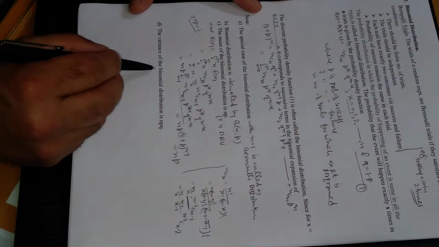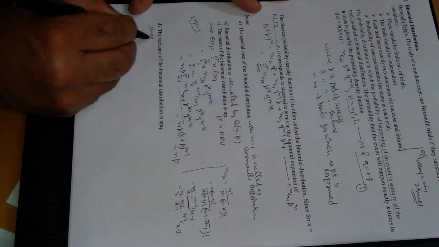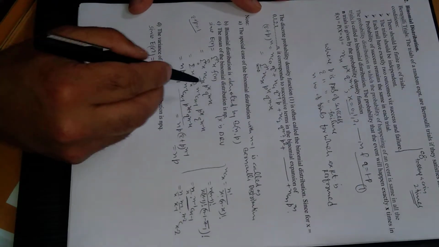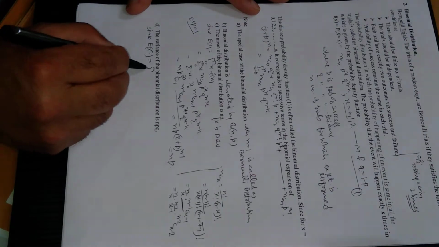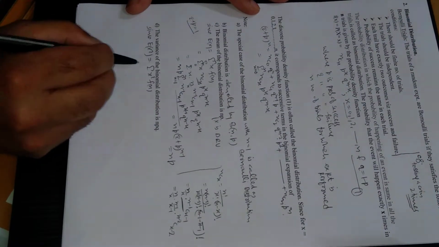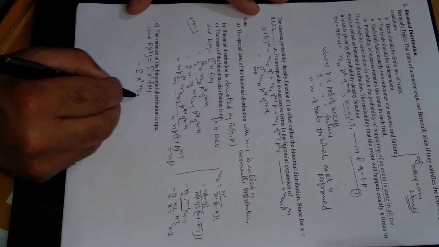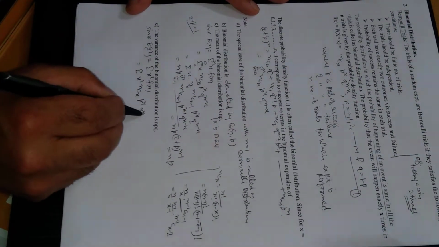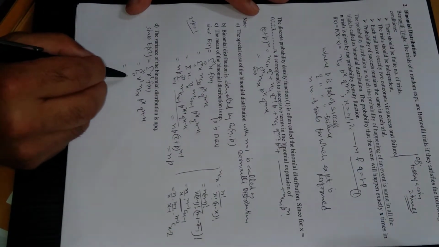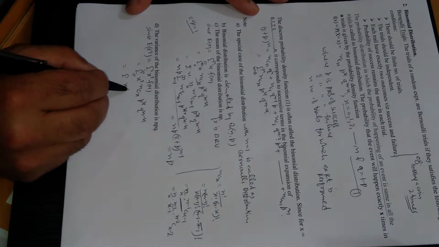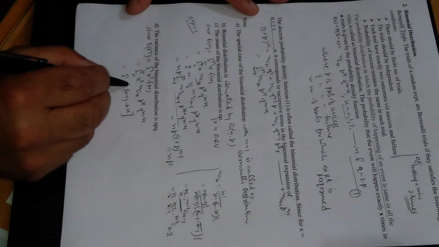Now come to the variance of the binomial distribution. For variance we need E of x square. This will be like this one, but instead of x there will be x square. So this is the summation of x square f of x, which is the summation of x square n c x p raised to power x q raised to power n minus x, from 0 to n. This x square can be written as x times x minus 1 plus x.